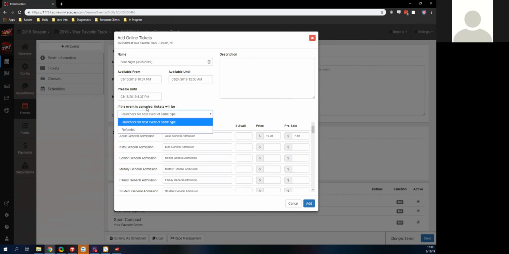We're also able to set if we want to put them in as a rain check, which means we'll just accept that ticket. If it doesn't rain out, we'll accept it at a different event, or we could refund it, which just essentially means we'll just give the funds back. We handle all of those. I'll show you where we would go at the end to take care of that. And we would just essentially add this in, and we'd be good to go. So let's do that.